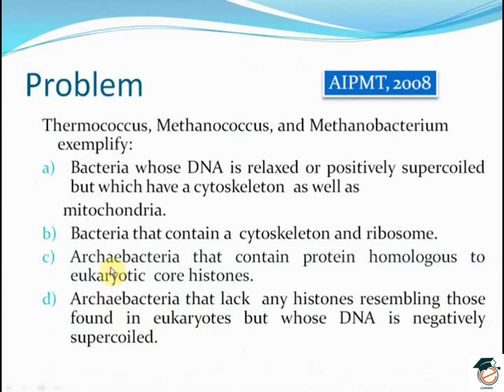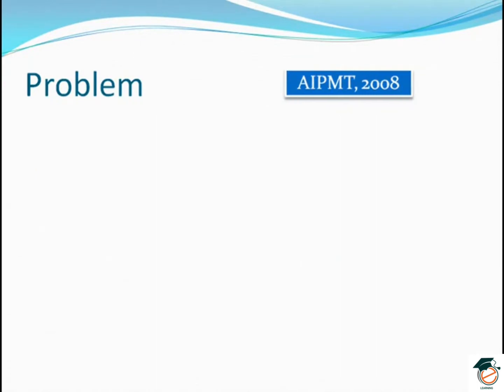And the correct answer is archaebacteria that contain proteins homologous to eukaryotic core histones.